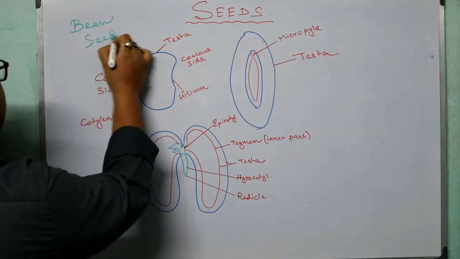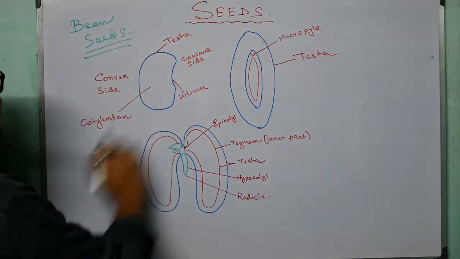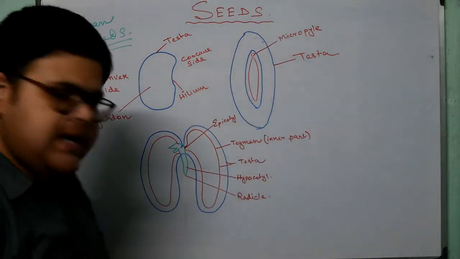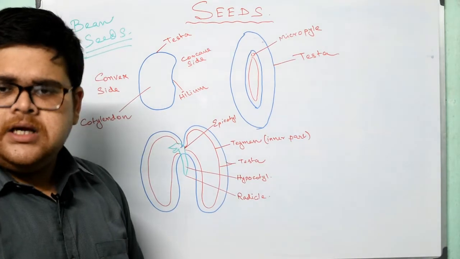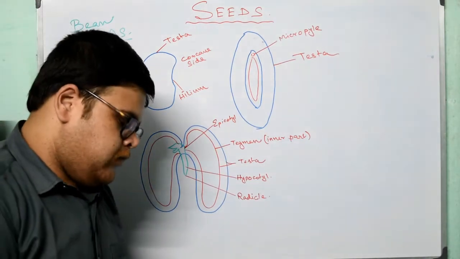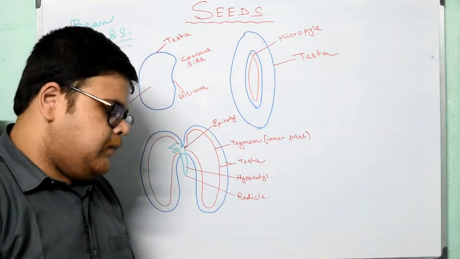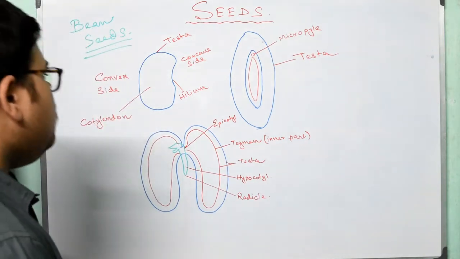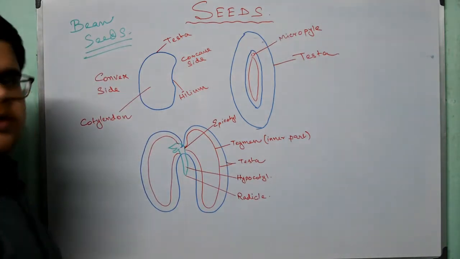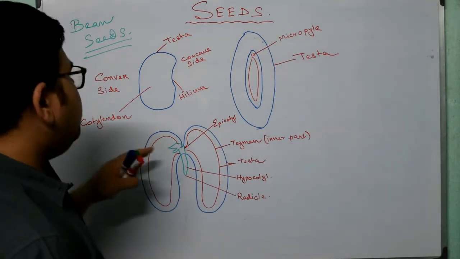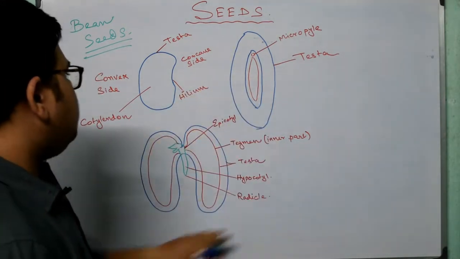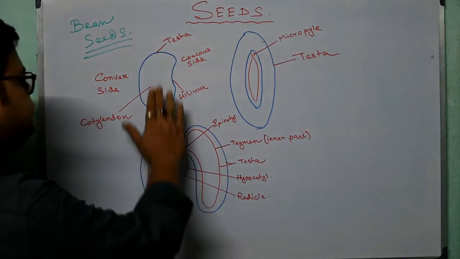Now these diagrams, everything I am teaching over here, is available in your book, that is Concise Biology, ICSE Concise Biology Part 1 Class 9. You can follow that on page number 48, the bean seed. So before going to the book part, we will first continue with the parts of the seed.